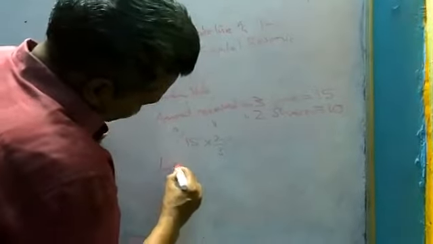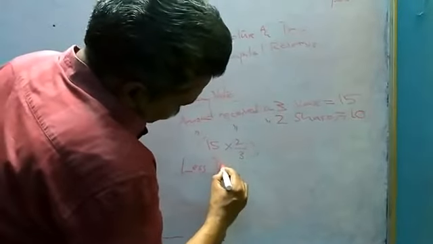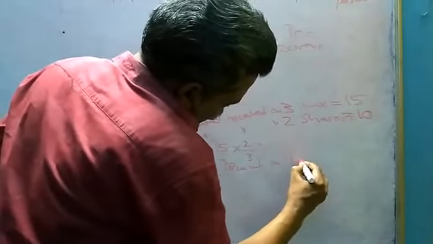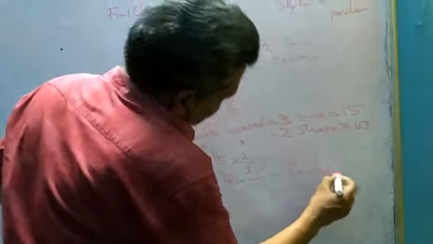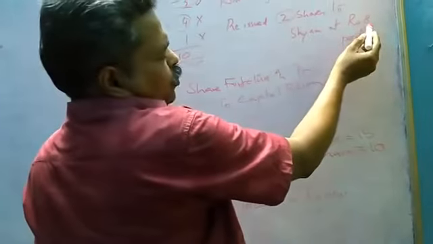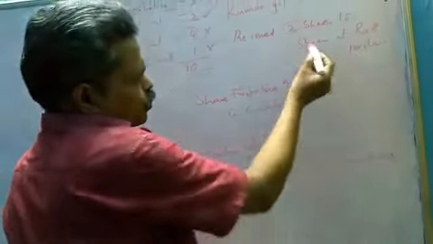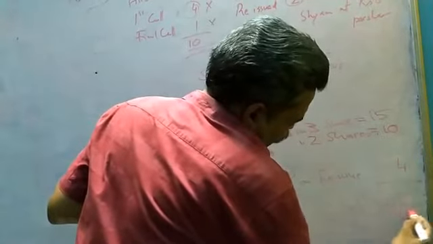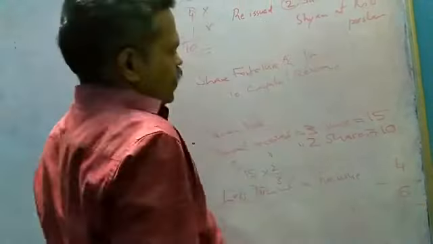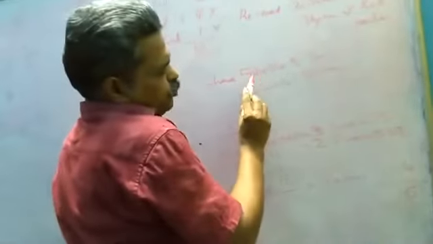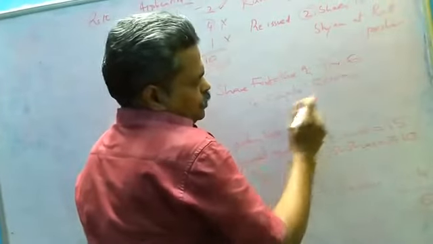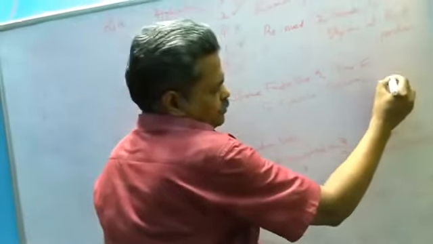Then you have to deduct discount on reissue. Discount: 10 is the value, you are issuing at 8, that means 2 rupees discount, 2 into 2, 4 rupees. Then you will get profit of rupees 6. The entry will be share forfeiture account debit 6 rupees to capital reserve account 6 rupees.